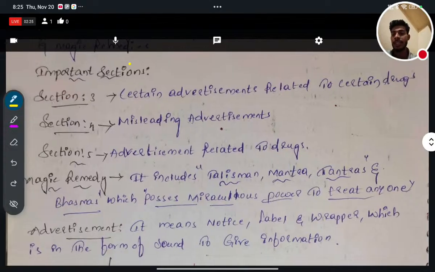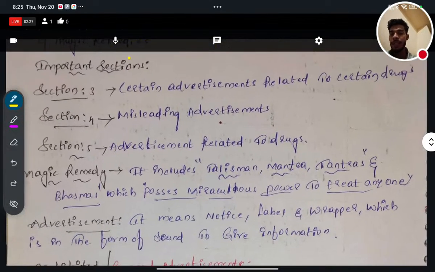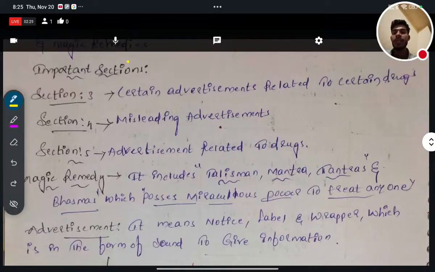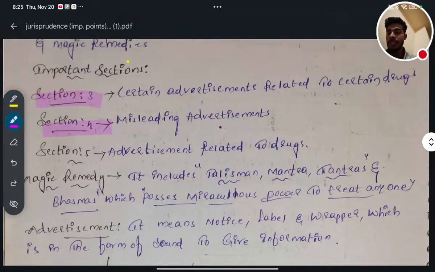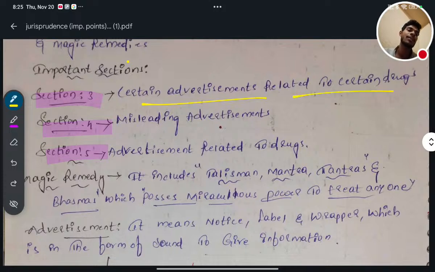Next important sections. The main important sections are section 3, section 4 and section 5. Why? In section 3, certain advertisement related to certain drugs. In section 4, misleading advertisement. Misleading advertisement in the sense these things mainly happen in village or rural areas.